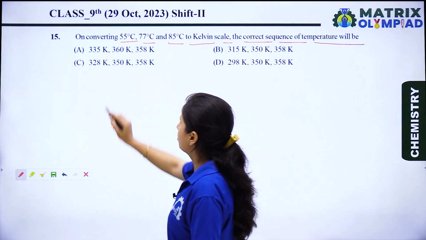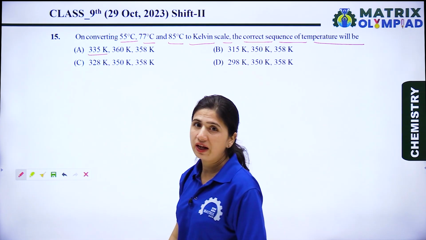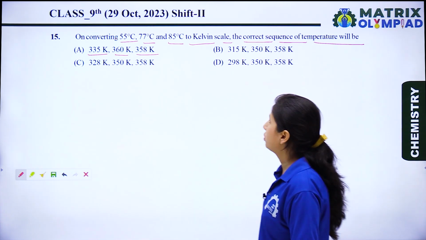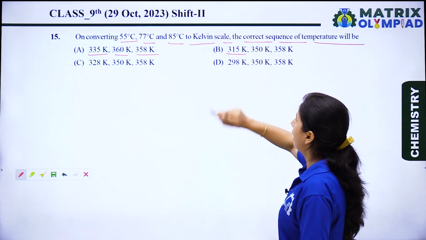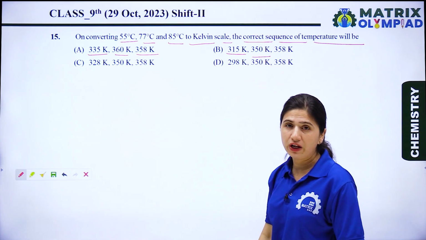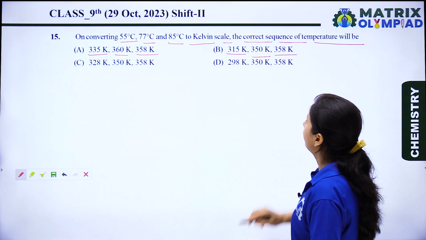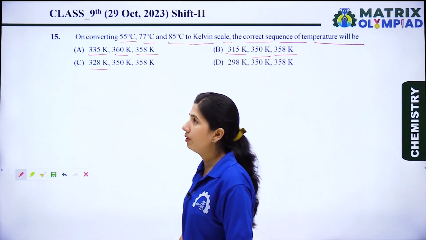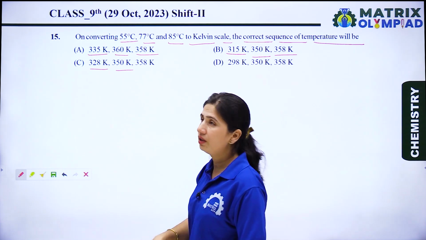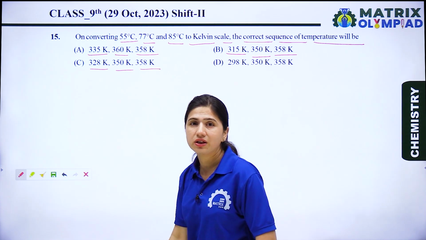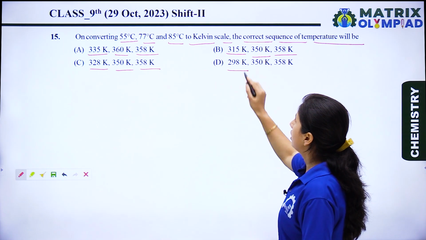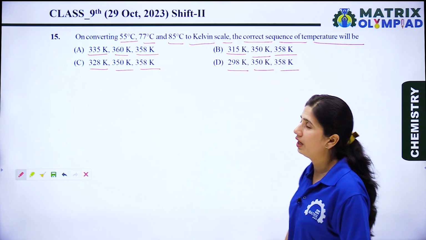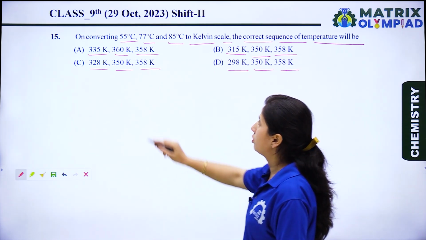Options are: option A is 335 Kelvin, 360 Kelvin and 358 Kelvin. Option B is 315 Kelvin, 350 Kelvin, 358 Kelvin. Option C is 328 Kelvin, 350 Kelvin, 358 Kelvin, and option D is 298 Kelvin, 350 Kelvin and 358 Kelvin. So let's see the question again.